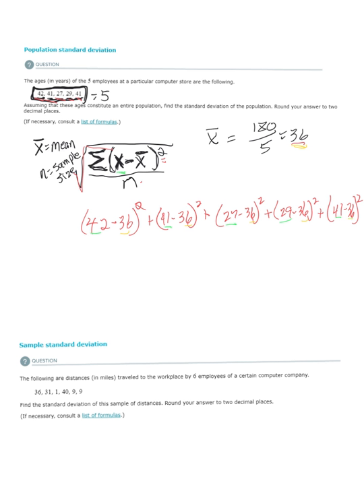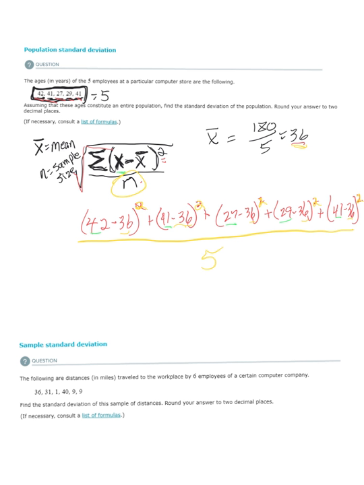Okay, so I'm subtracting that. Now notice some of those will be negative, some of these will be positive when I do that subtraction, but I'm going to square everything, and that's going to make everything positive. All right, so I square all that stuff, and then add it up, then divide by our sample size, which in our case is 5.